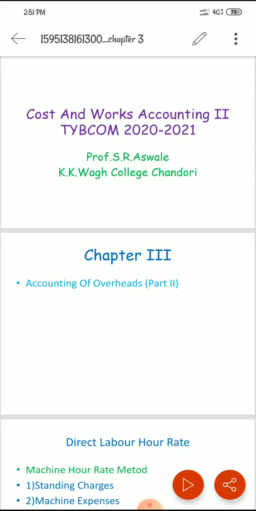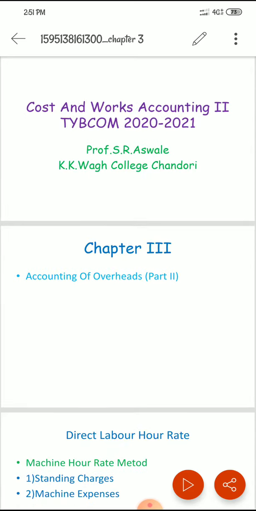The overhead expenses are ultimately charged to cost centers in such a manner that the cost of production of each unit includes an appropriate, equitable share of overhead of the cost center. This method of apportioning overhead expenses of the cost center to cost units is called absorption of overhead. This is also known as application, levy, or recovery of overhead.